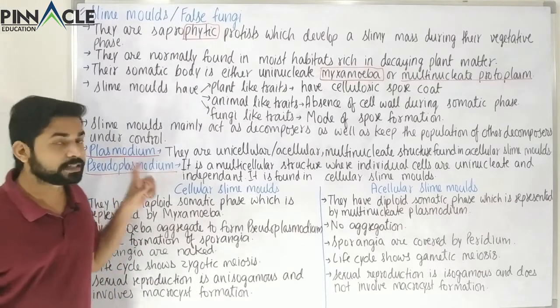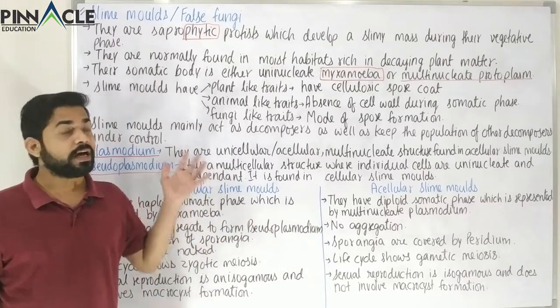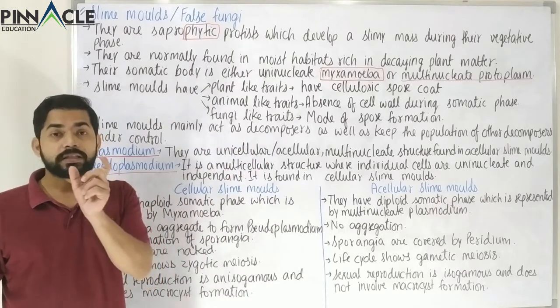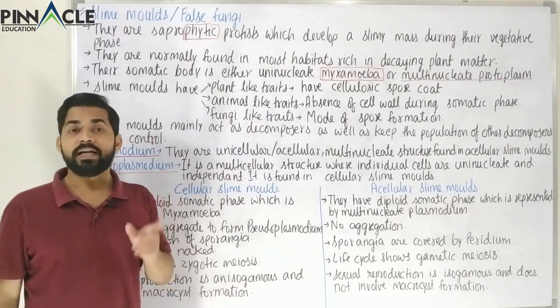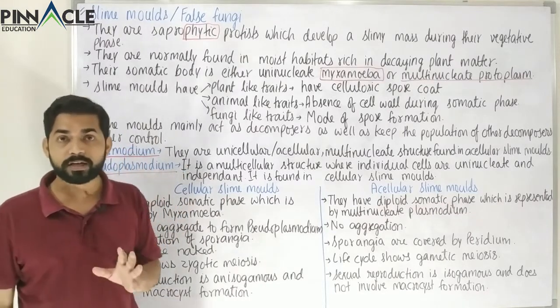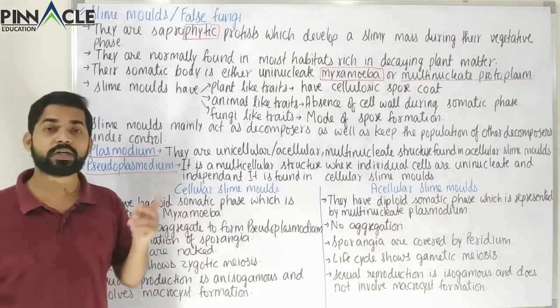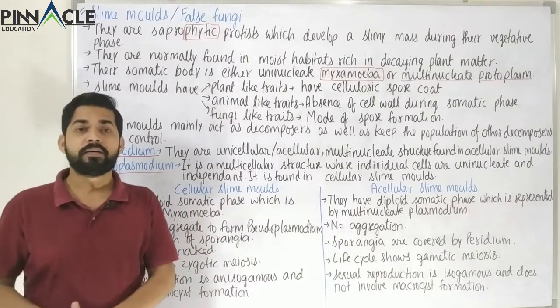So we must understand first what is Plasmodium or Pseudoplasmodium, because ultimately these are the structures which will give rise to the thick walled spores, which will act as a perennating structure. That is, the spores which will be formed by the Pseudoplasmodium or the Plasmodium will be resistant to environmental stress like drought or temperature or acidity or basicity or any other such feature.